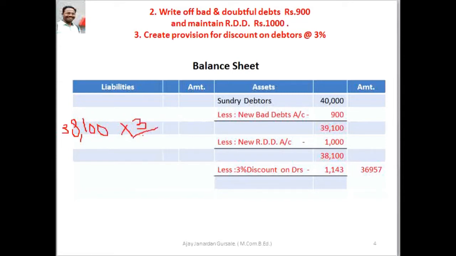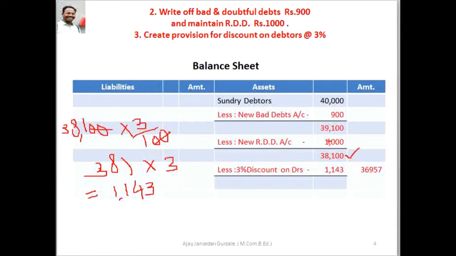Here we make the simplification: 381 multiply by 3, and we get the answer rupees 1,143. See, this is 3% discount on sundry debtors, which is on 38,100.